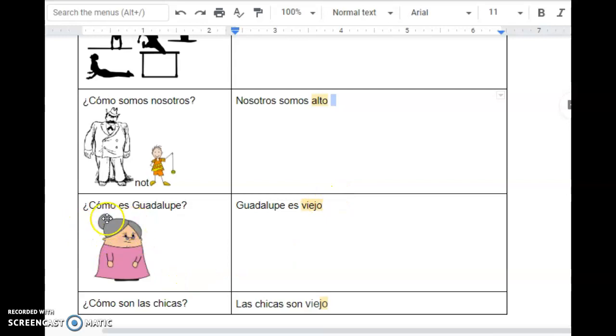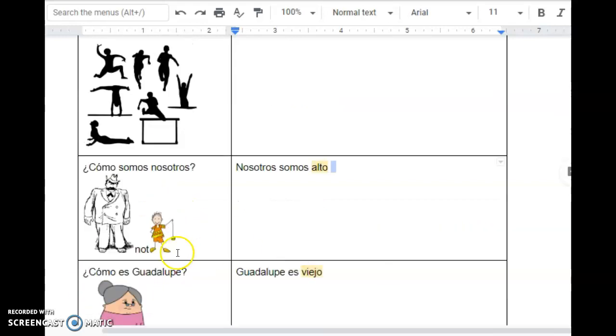So in the next one, ¿Cómo es Guadalupe? If you don't know if Guadalupe is a boy or a girl's name, as I've already stated, you can look it up, okay? However, there's a picture of an old lady here. So we need to use some critical thinking and realize that Guadalupe is a girl's name.